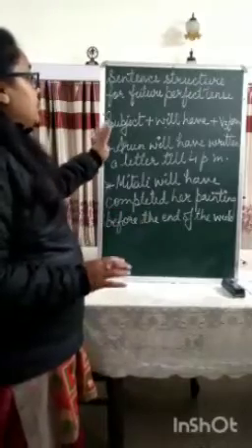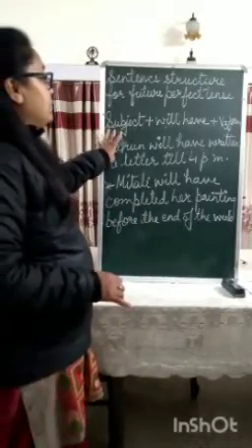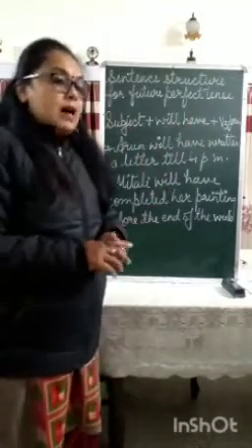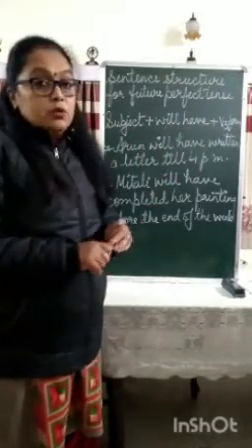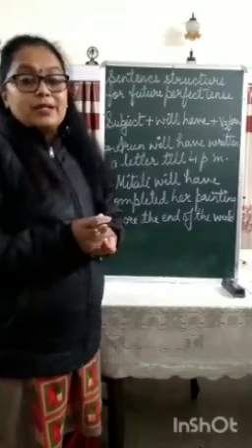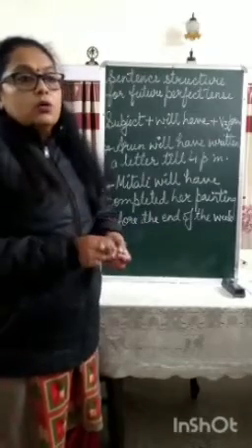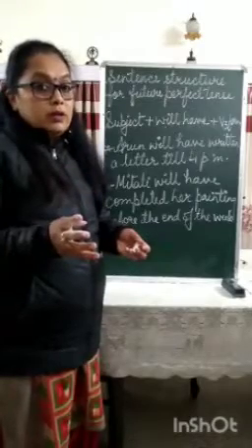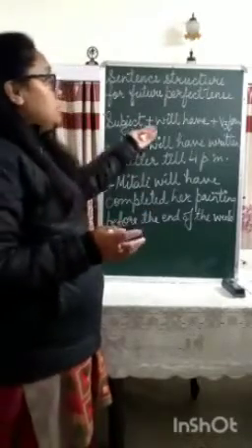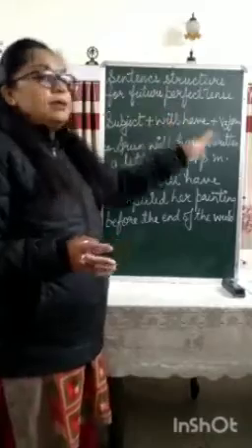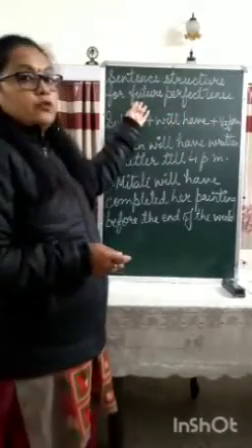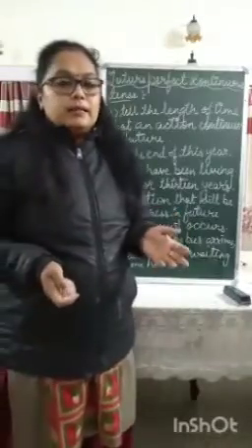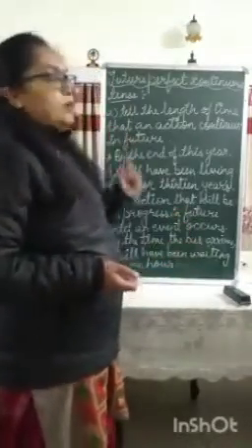Okay, so the sentence structure for future perfect tense is subject plus will have plus the third form of the verb. I've already told you that generally we use shall when we are making a request or a suggestion. So it's up to you. More appropriate if you want to be heard, so we use will have. So subject plus will have plus the third form of verb is the sentence structure for future perfect tense. The last tense is the future perfect continuous tense.